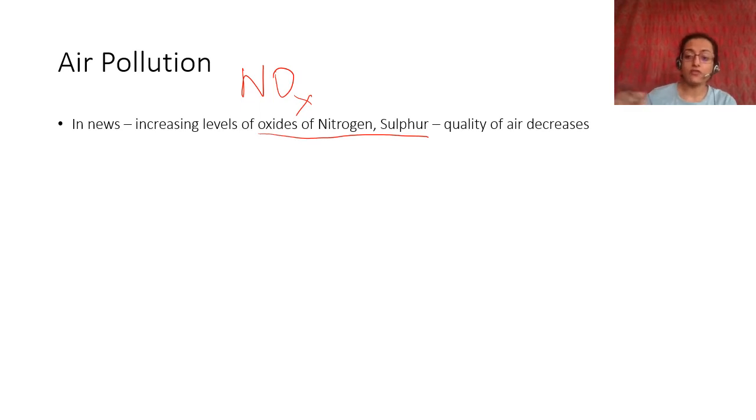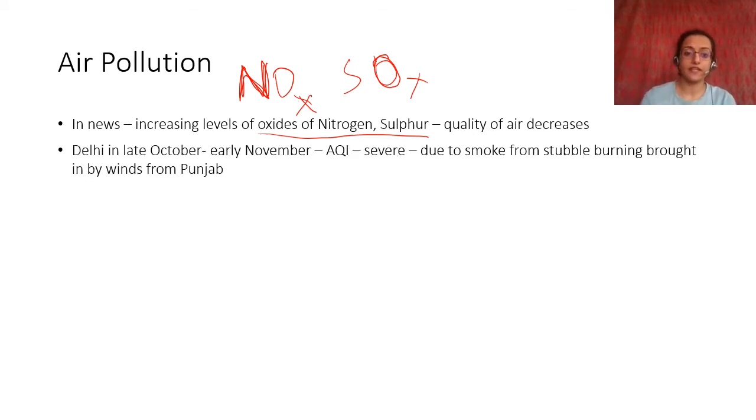It depends on the valency, which we have talked about now. So NO2, NO3, the nitrate ion. We say NOx in general, or SOx. These are oxides of nitrogen and sulfur, and because of these the quality of air decreases.